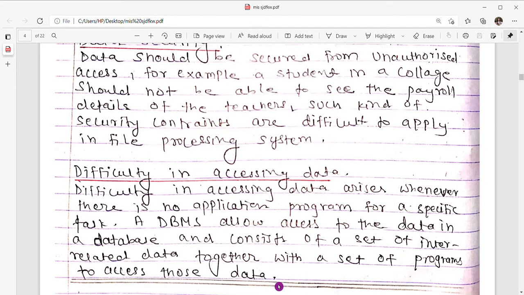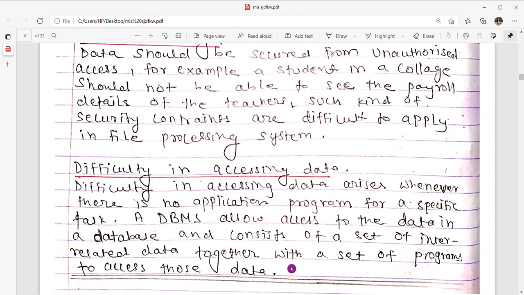And the next one is difficulty in accessing the data. Difficulty in accessing the data arises whenever there is no application program for a specific task. A DBMS allows access to the data in a database and consists of a set of interrelated data together with a set of programs to access those data.